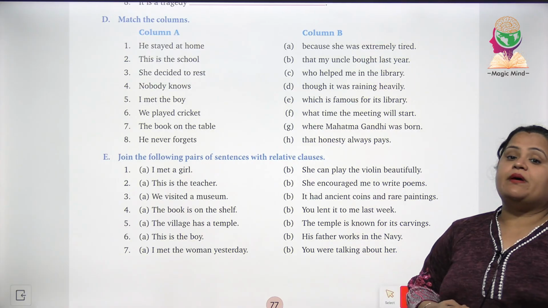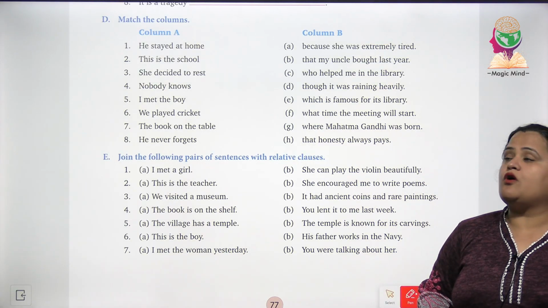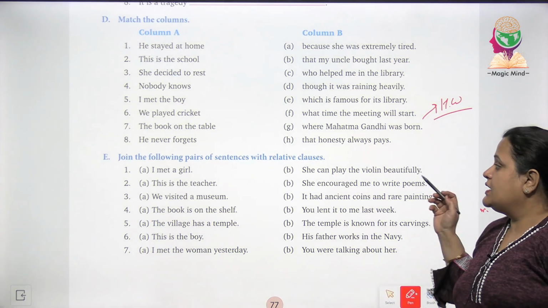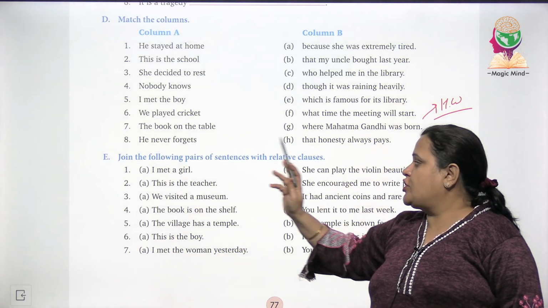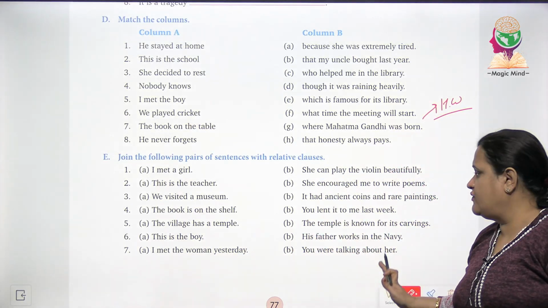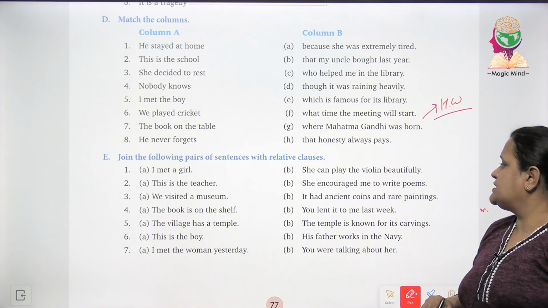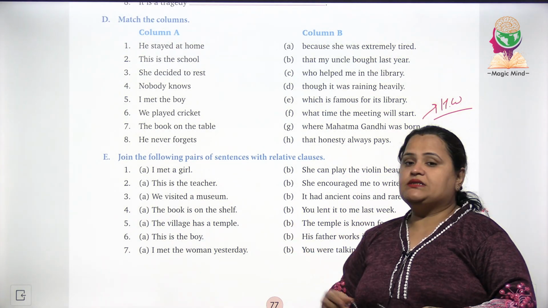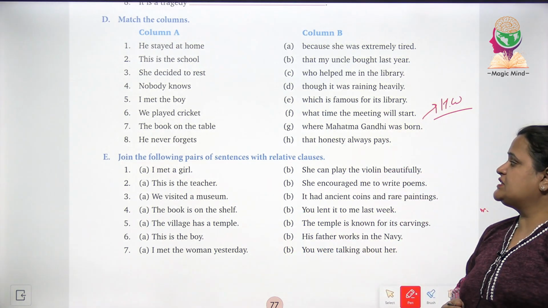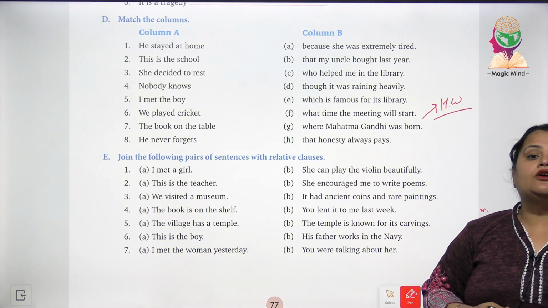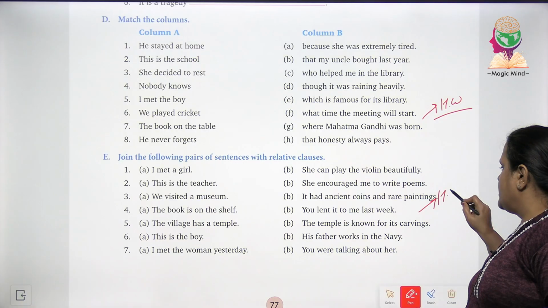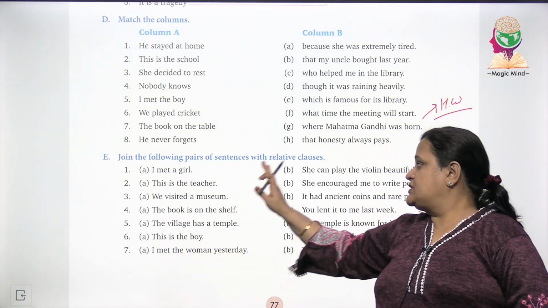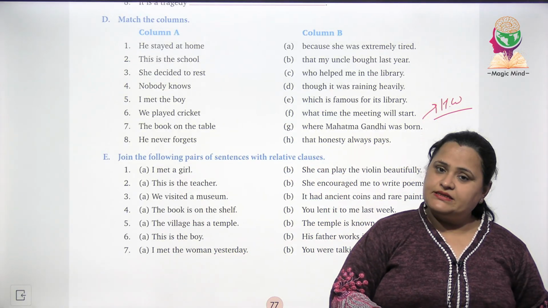Now exercise D is match the columns. So आपको column A को column B से match करना है children. You will complete this exercise yourself. Same, you have exercise E here. Join the following pairs of sentences with relative clause. Okay. So I met a girl. आगे आपको बनाना है. फिर से बोल रही हूँ ये exercise भी. Join the following pair of sentences with relative clause. So children, you will do this exercise also in your homework. आपको इन्हें join करना है इन pair of sentences को इनके relative clauses के साथ.